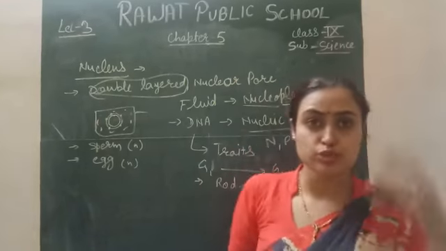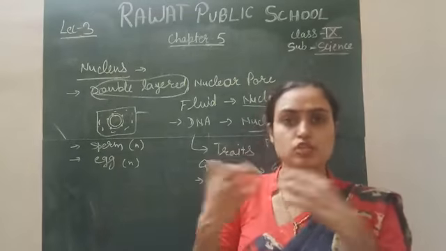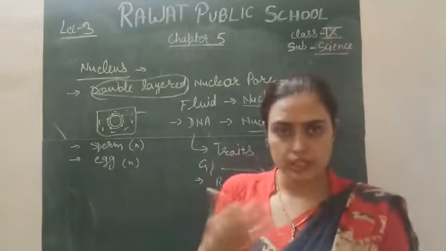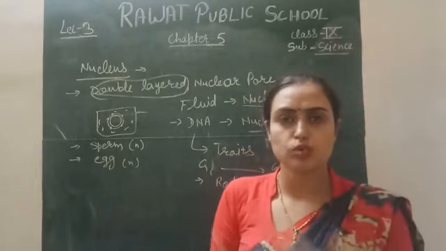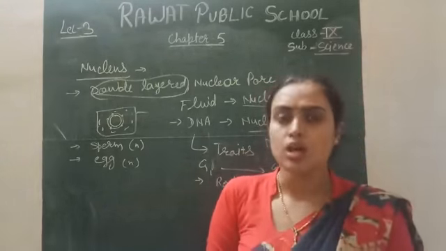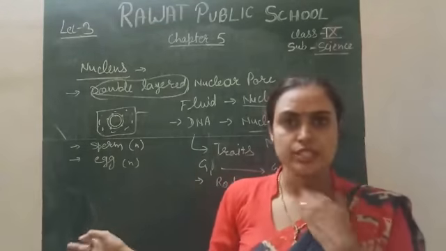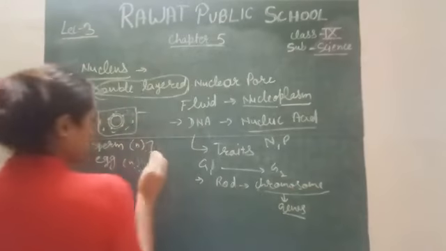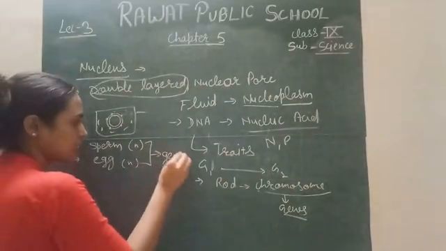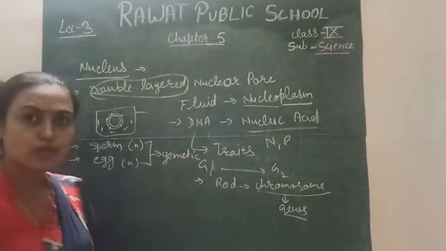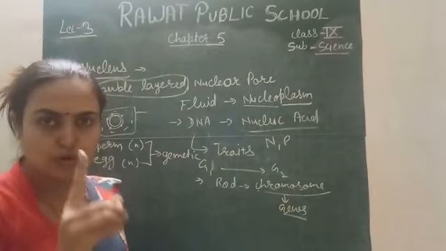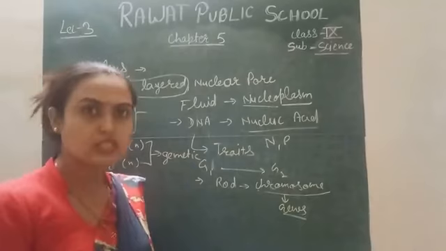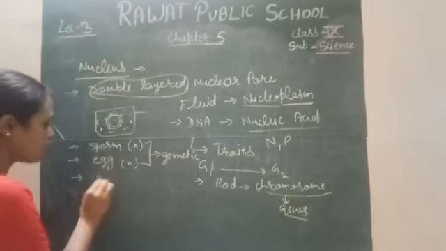It has the capability of storing information, right? It does not leak its information; it stores the information in the form of chromosomes and genes, and these chromosomes and genes are transmitted to the next generation simply with the help of these gametes actually, right? So your body has two types of cells. One is called gametic cells, and another type does not produce your gametes, does not produce sperms and eggs in your body, but all the body consists of different cells. These cells are actually called the somatic cells.